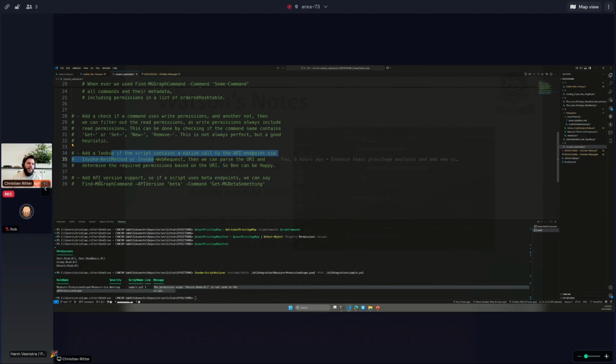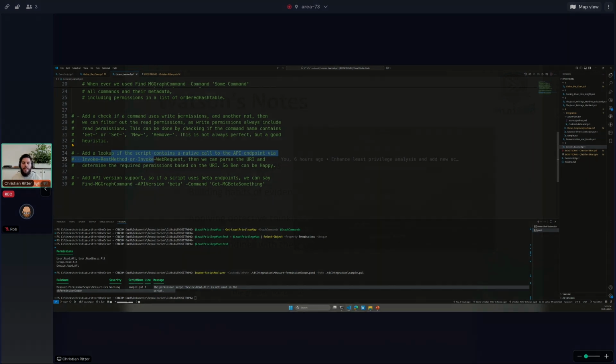Also API version support for beta and 1.0. And what's also missing, what's the case if I have one command Get-MgUser and one Set-MgUser? For Set-MgUser, I highly need those write permissions. But if I have write permissions, as a read-write permission it is, I don't need the read-only permissions anymore. So I can reduce the permission subset even further.